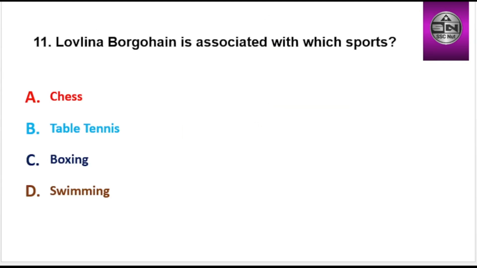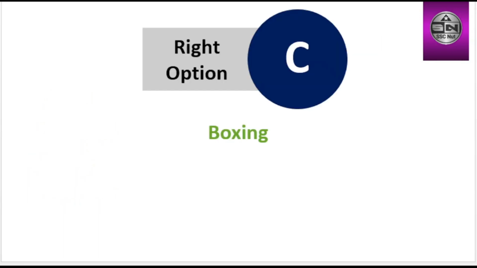Next question, Lavlina Borgohain is associated with which sports? Options are chess, table tennis, boxing, swimming. Right option is C, boxing.